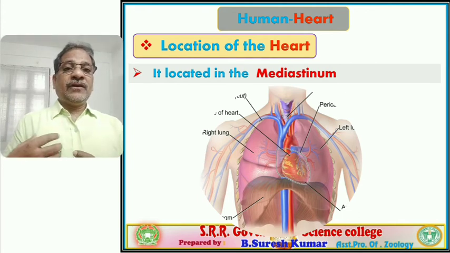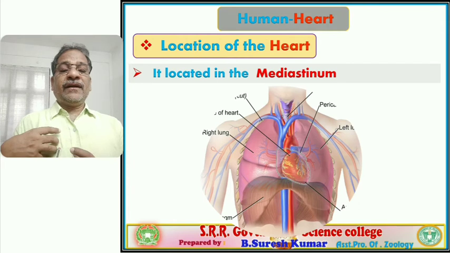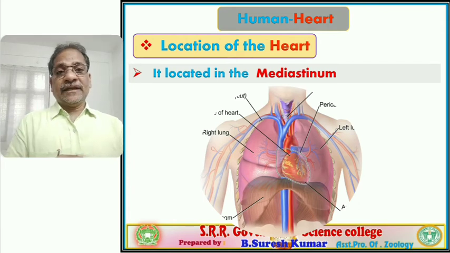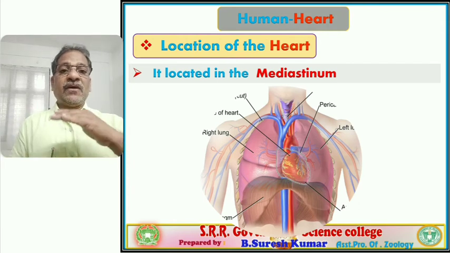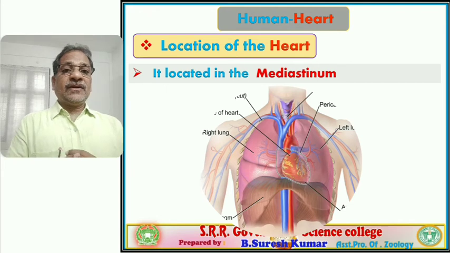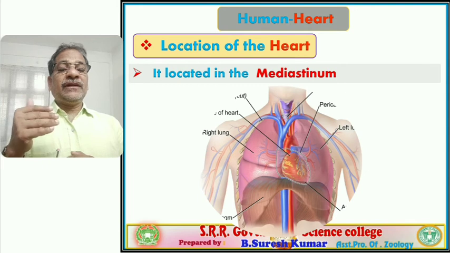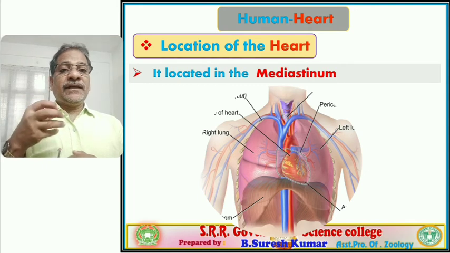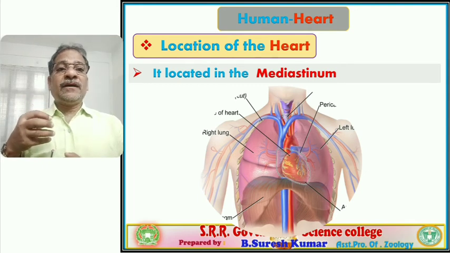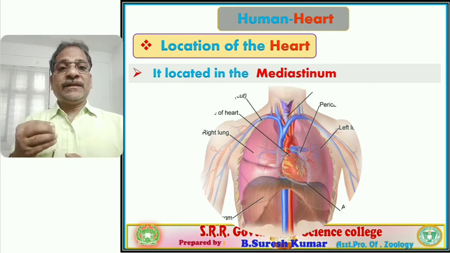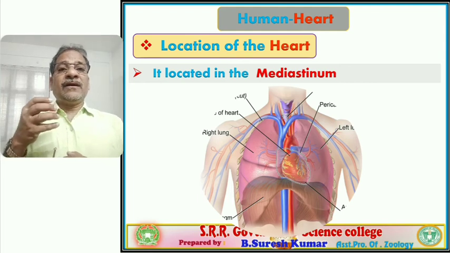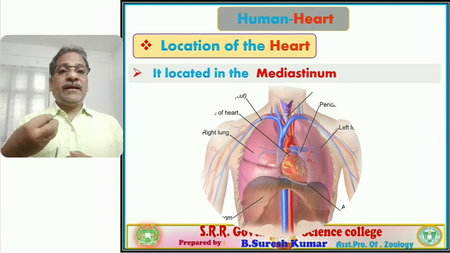Also, we learned that on the left side the lung has a notch, a concave groove. That is called what? The cardiac notch. In it, the posterior part, the base part of the heart lodges, and ultimately the heart is accommodated in the mediastinum.